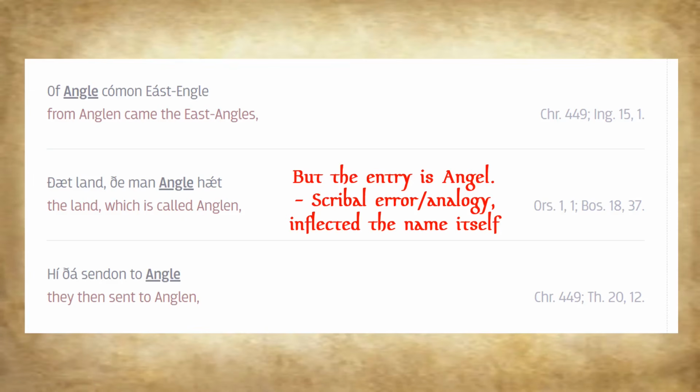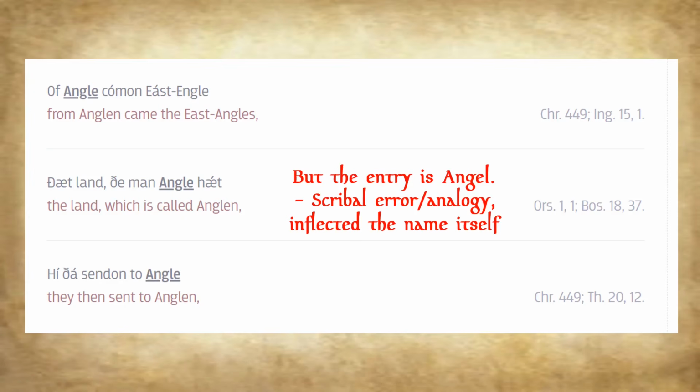With the second attestation here, it's really interesting because normally when you use the verb hatan, like to call something, normally the thing that you're calling, you put that in the nominative, but there are instances where it would be in the accusative, but this would vary from scribe to scribe or what have you. So even people roughly 1500 years ago made mistakes too.